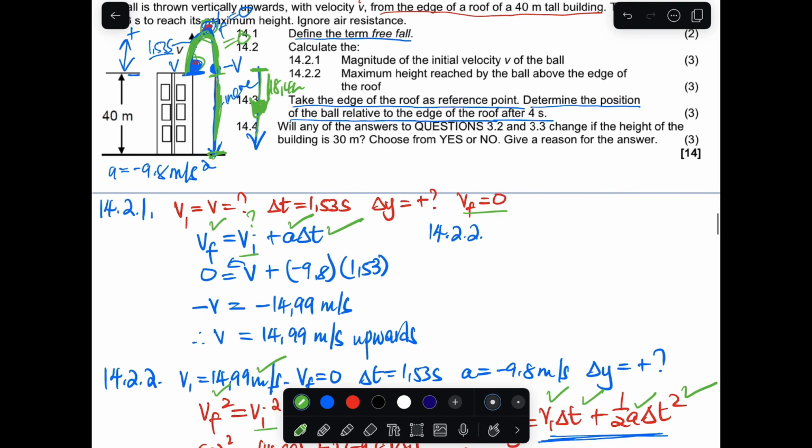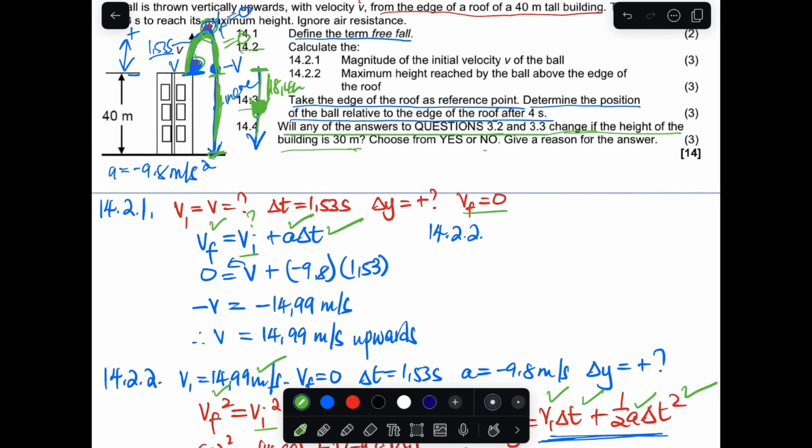Let's go to the last question, 14.4. It says, will any of the answers to questions 14.2 and 14.3 change if the height of the building is reduced to 30 meters?